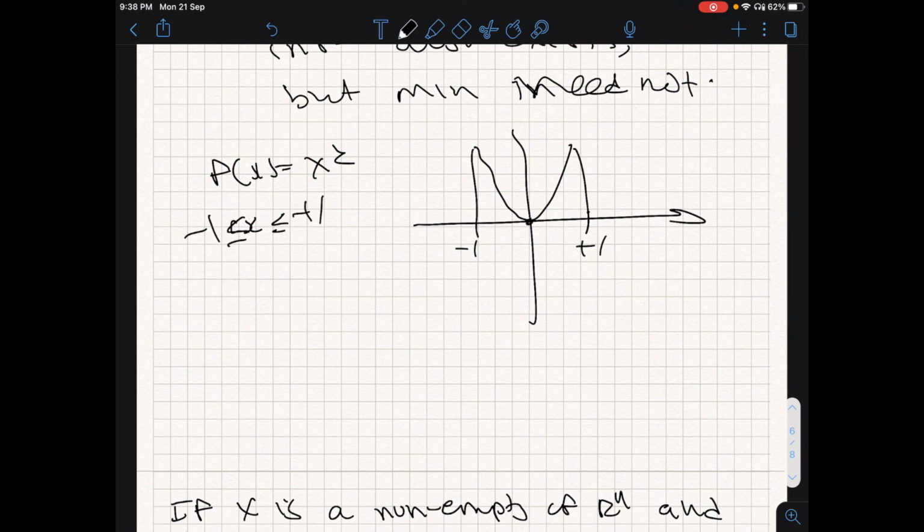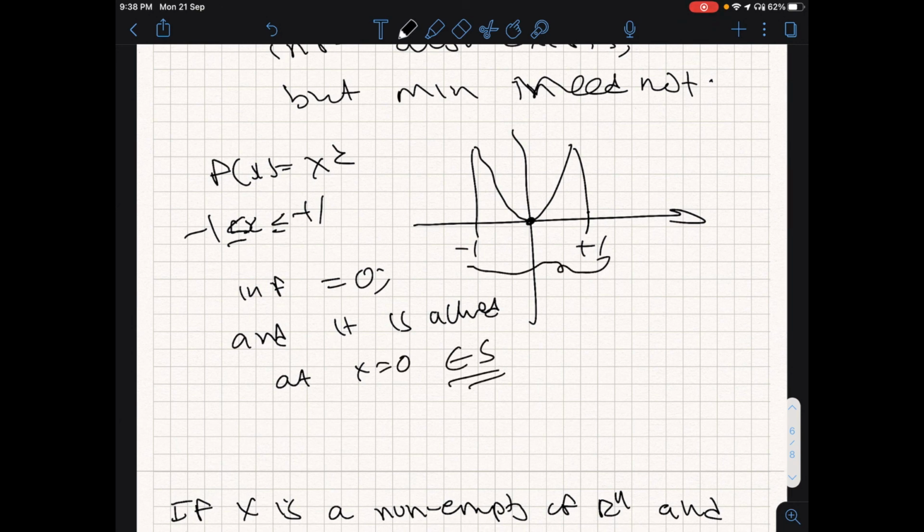Then clearly the infimum is 0 and it is achieved at x equal to 0, which is a part of my set S, in this case the interval -1 to +1. So I will say that 0 is equal to the argument of the minimum of x squared, where x comes from -1 to +1. Equal to indicates that it is also unique. Non-equal to means there can be multiple of it.